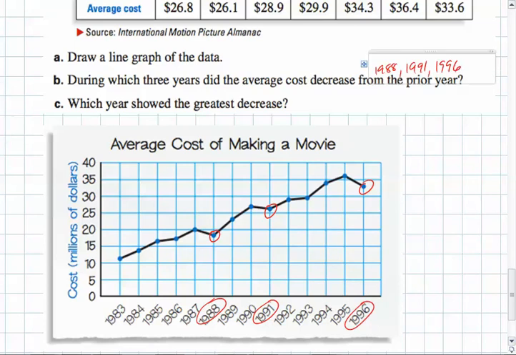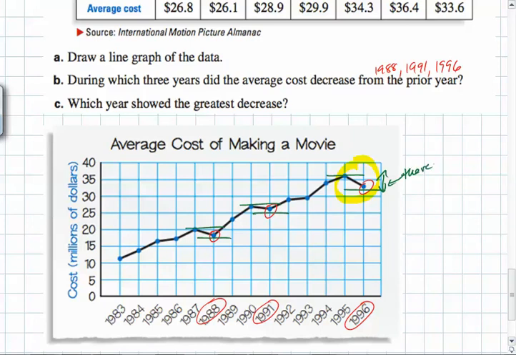And then it's going to ask which year showed the greatest decrease. Now you could look at this graph and try to figure out where did it go from one year to the next, did it go down the most? And you can do that visually in some cases, and it looks like right here it went down the most because the graph went from here to here, and it looks like that distance is greater than that distance or that distance. It looks like the biggest gap is right there.